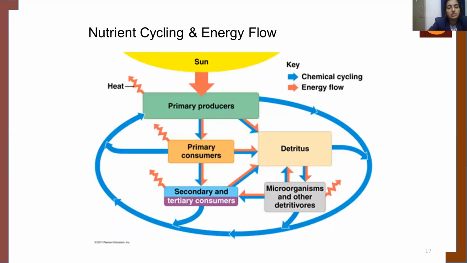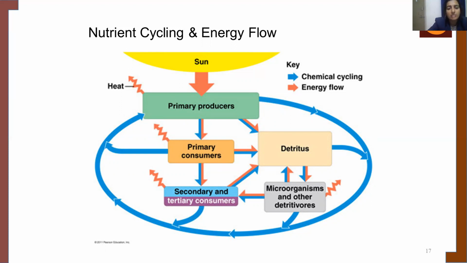Now, this is a diagram showing nutrient cycle and energy flow, wherein the blue lines indicate the chemical cycling and the red lines indicate the energy flow. The arrows show how the nutrient cycle and the energy flow take place from the sun to the primary producers to the primary consumers, from where it can go to the detritus and also to the secondary or tertiary consumers, from where it can go to the detritus again.